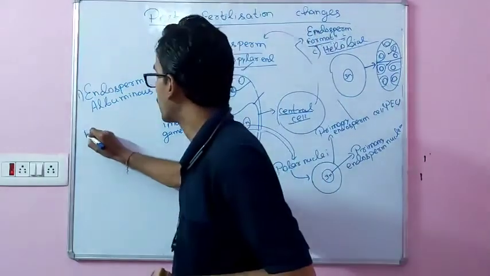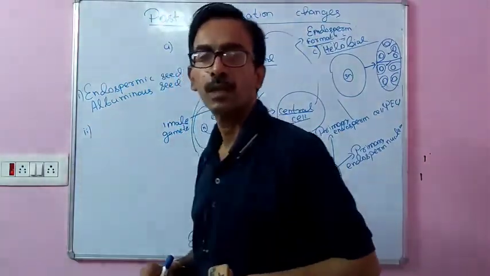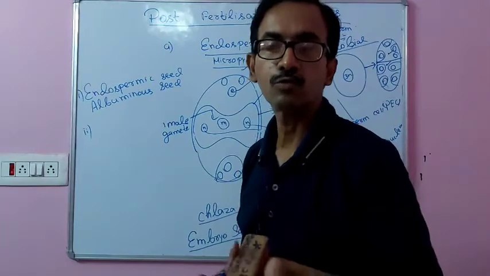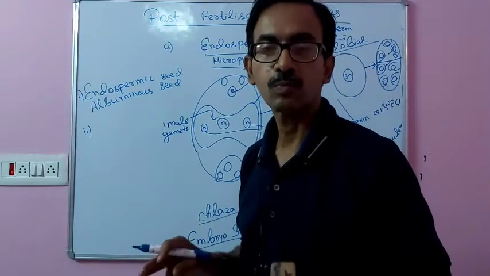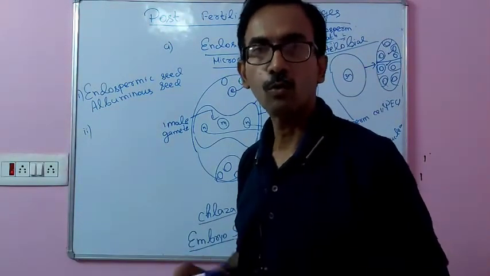And another type of seed is one in which the endosperm is completely used by the growing embryo, so endosperm material is very little or totally absent.